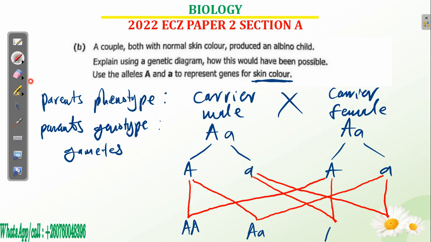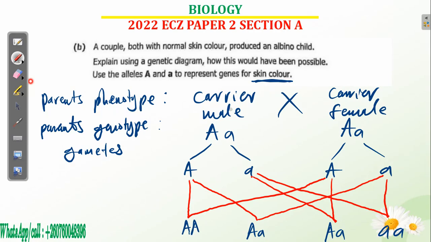You start with a capital letter, always. Then the small letter, the recessive. And have you seen? There are two which are carriers now. For this, it is also manifested in the offspring. Now, what about the last one? We can see that we have small letter a, small letter a. So this is an albino child they produced.